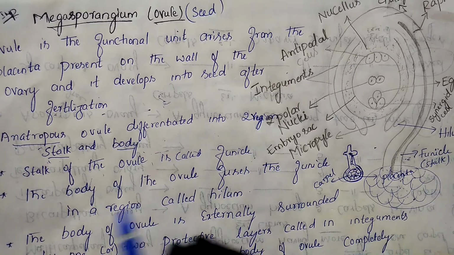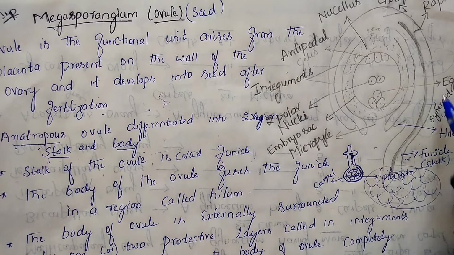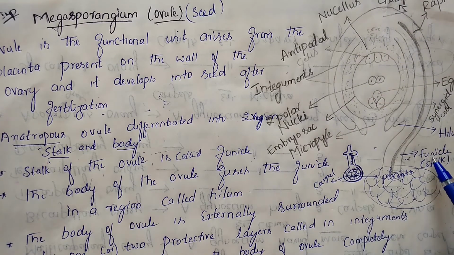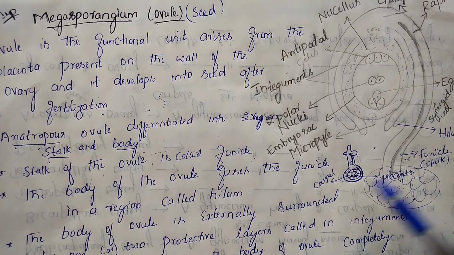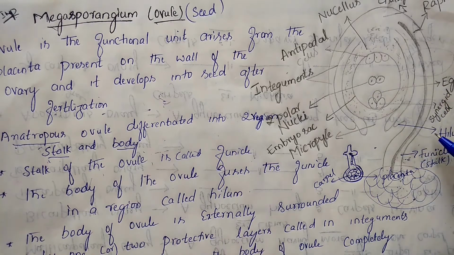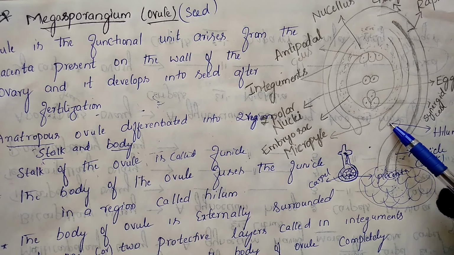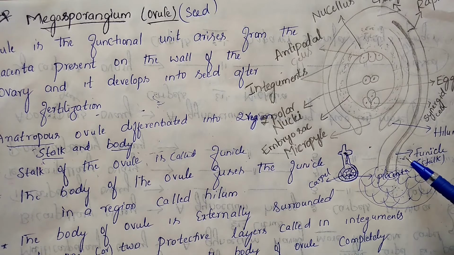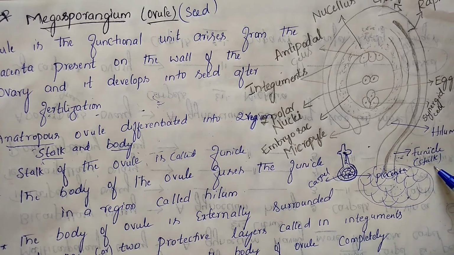Next, the remaining body of the ovule. This complete body will fuse to the funicle. How does this body fuse? With the help of the hilum. So the body of the ovule fuses with the funicle in a region called the hilum. This portion we call the hilum. This hilum will be attached to the funicle, which is nothing but the stalk.